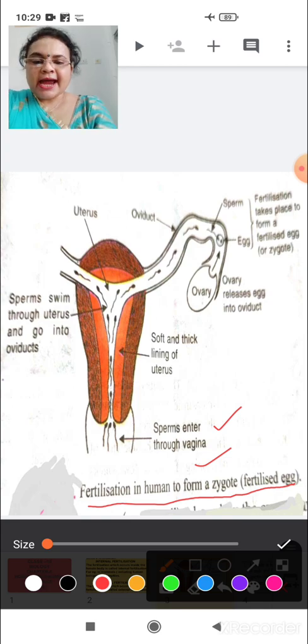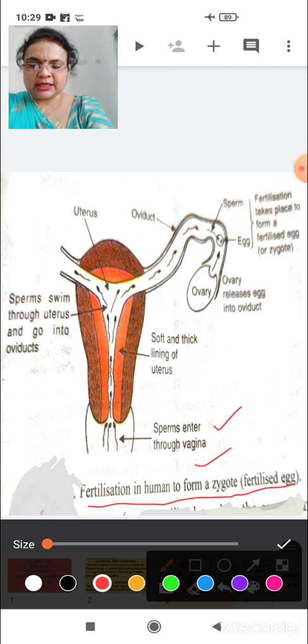At one time, millions of sperms enter together inside the vagina, means with one procedure of mating, millions of sperms enter inside the body of the female.